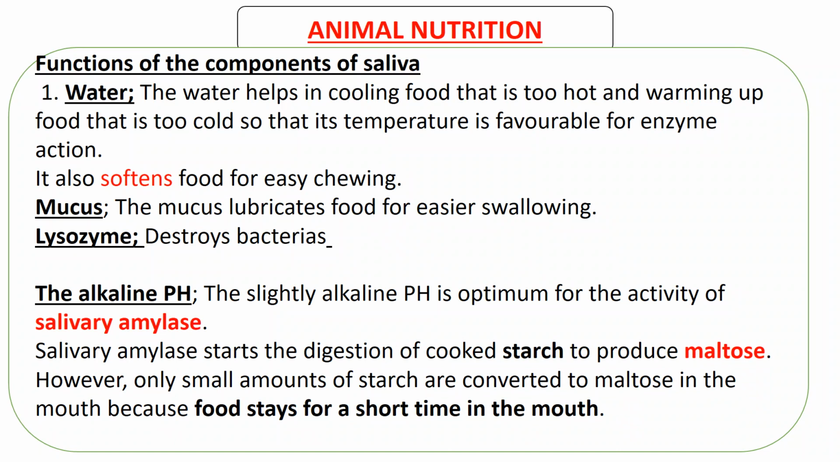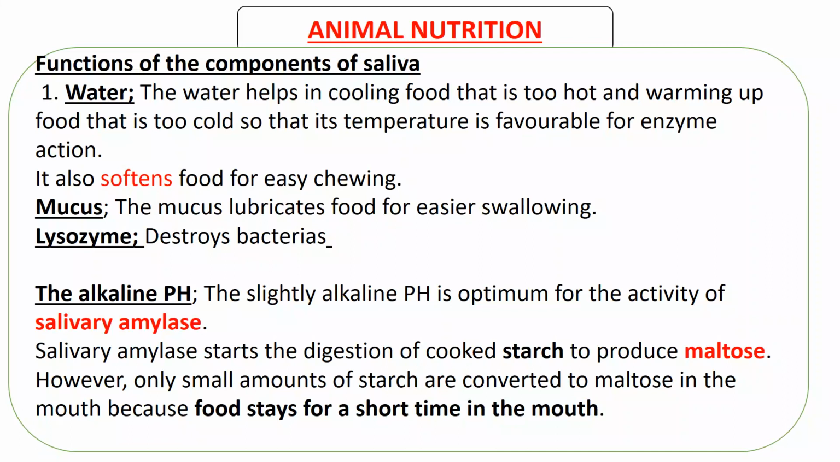Now, salivary amylase starts the digestion of cooked starch to produce maltose. Okay, remember we're talking about carbohydrates, lipids, and proteins. Starch is a carbohydrate. So its job is just to break down the starch to produce a sugar called maltose. So when you're eating bread, which has starch, as you are chewing the bread, you start tasting some sweetness. That sweetness is maltose.